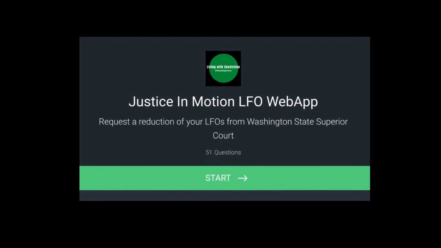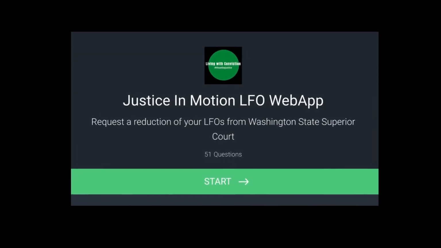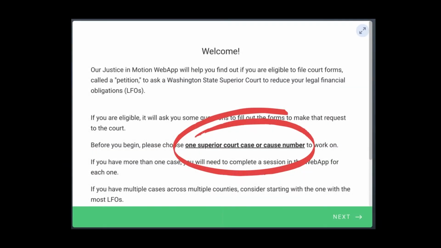So let's get started. Here we are on the home page. Remember, this app currently can only help with court forms from Washington State Superior Courts. Just click Start. Here's our welcome page. The most important part is you can only do one Superior Court case at a time. You are welcome to use this app for as many cases as you have, as many times as you want.